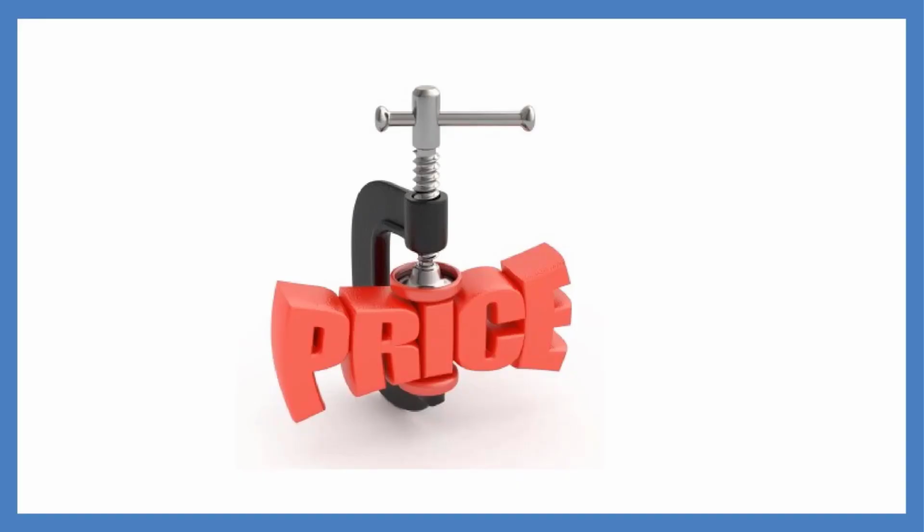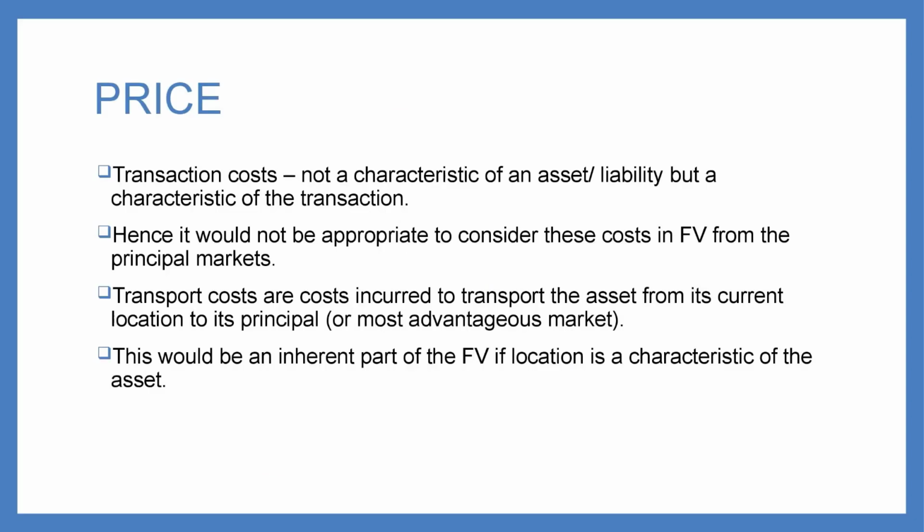The fourth component is the starting point of the definition of fair value, which is the most important one: the price. Price is the amount that is agreed to transact, to sell an asset or to transfer a liability. There are two aspects which we need to consider here. One of the purposes of fair value measurement was to reduce the gap between the balance sheet value and the market value.